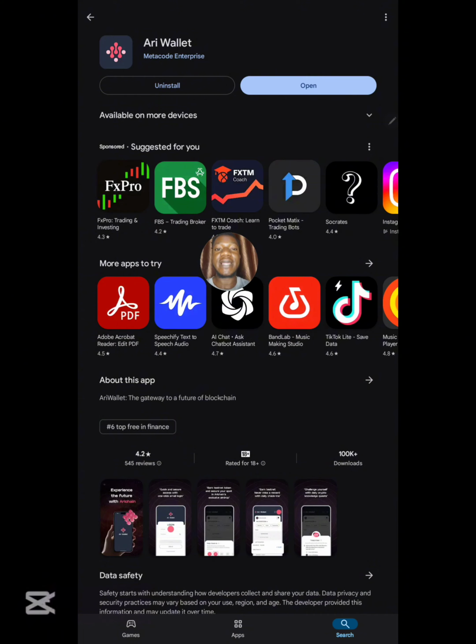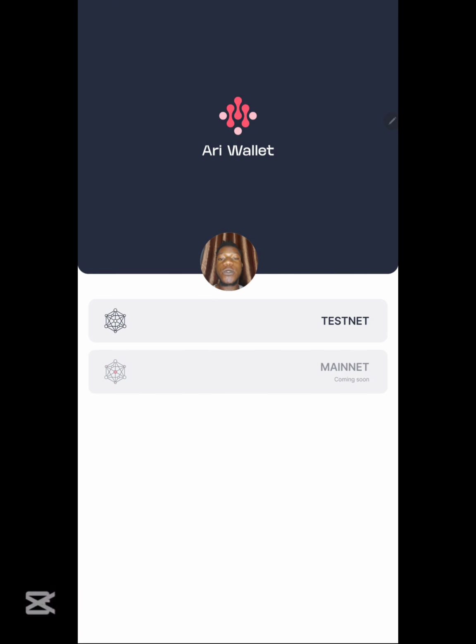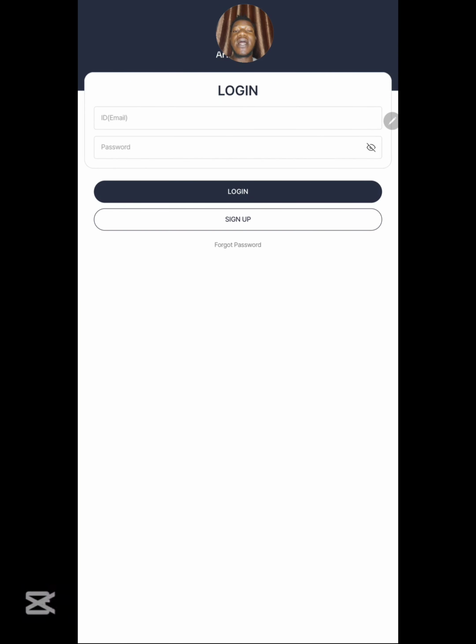So you go ahead and click on open, and once you click on open, you need to select testnet. Their mainnet has not gone live yet, so right now we are participating on their testnet, and for that we are going to be rewarded later as an airdrop. So you click on testnet, and over here you need to input your ID, which is your email, and put your password.